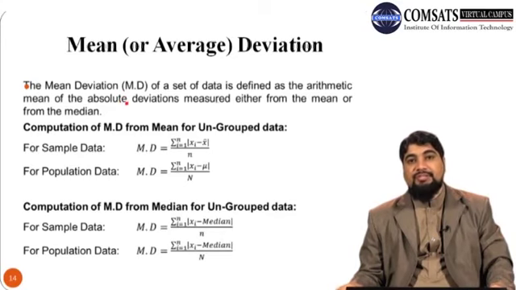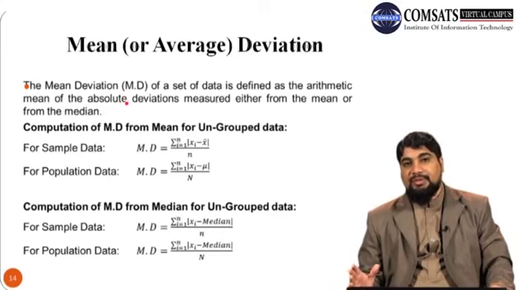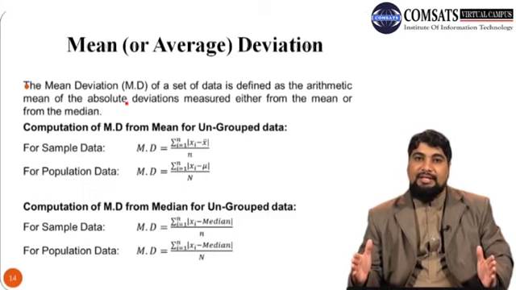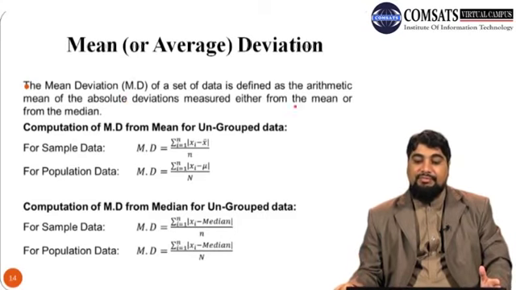Absolute deviation means just take only the positive values. So just take the deviations and then take the absolute value of the deviation. That is, if some of the deviations are negative, we will take the absolute value and convert the negative values to positive values. And then if we take the arithmetic mean of these absolute deviations, we get the mean deviation.